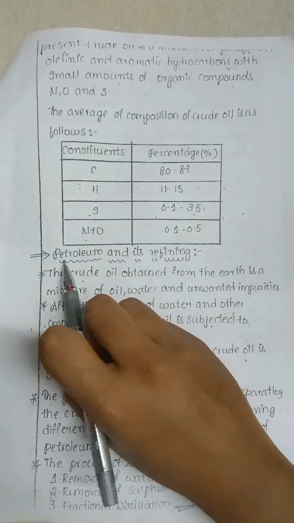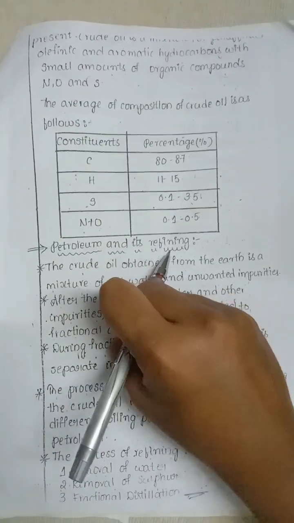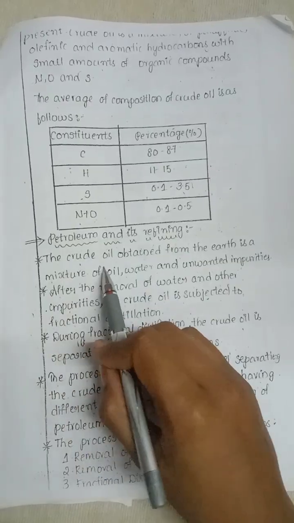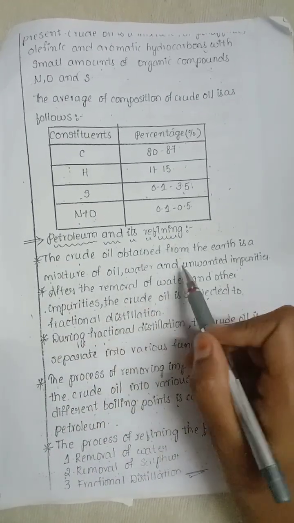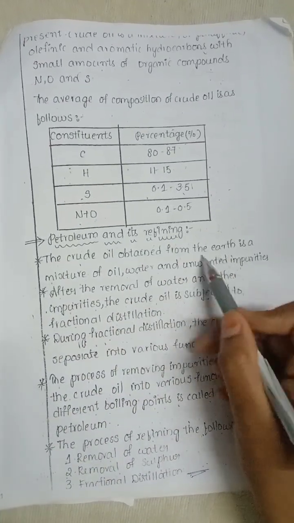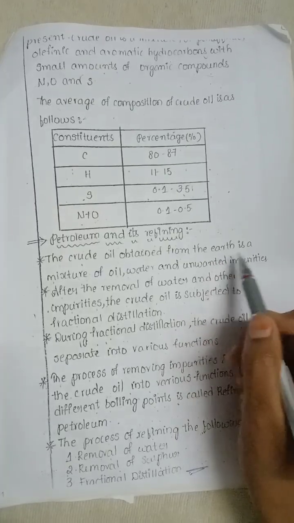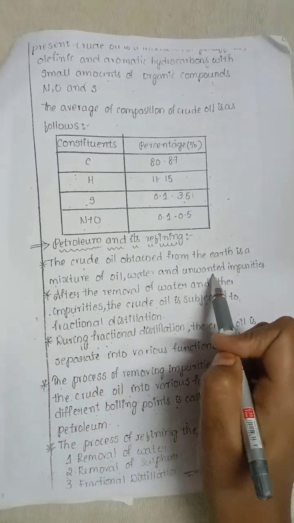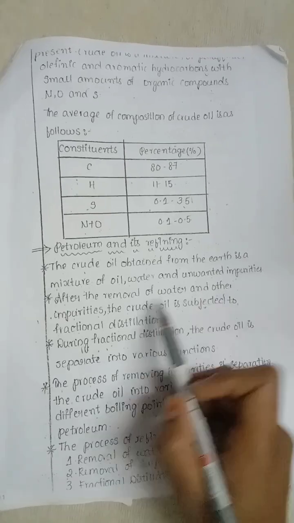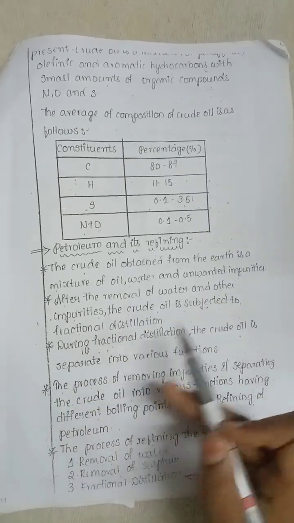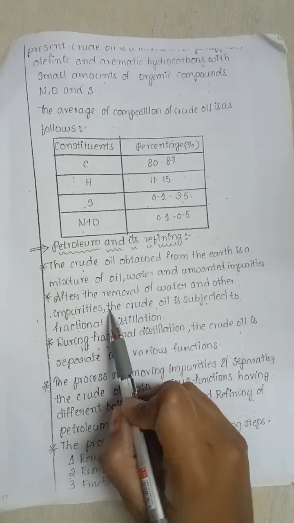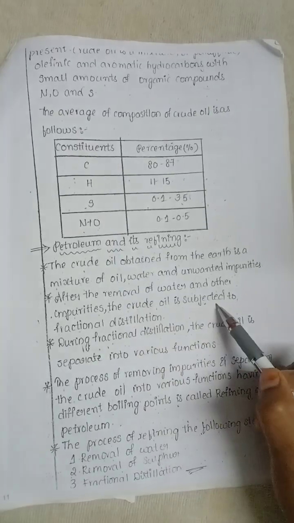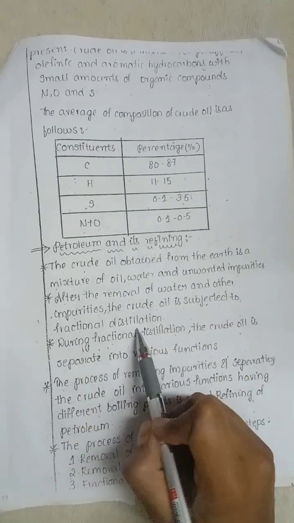Another concept is petroleum and its refining process. The crude oil is obtained from inside the earth's crust. The earth layer is a mixture of oil, water and unwanted impurities. After the removal of water and other impurities, the crude oil is subjected to the fractional distillation process.